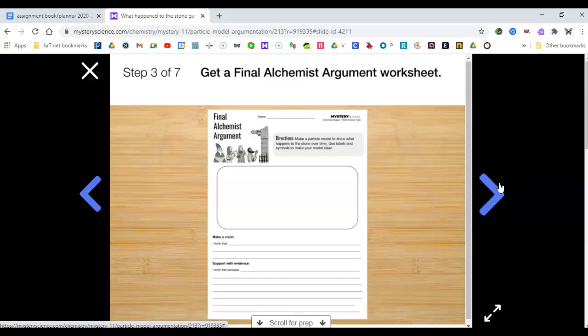So you do not have this worksheet. This is why you have your science notebook. So instead of doing the work on the worksheet, you are going to get out your science notebook. So right now, please open your science notebook to the next blank page.